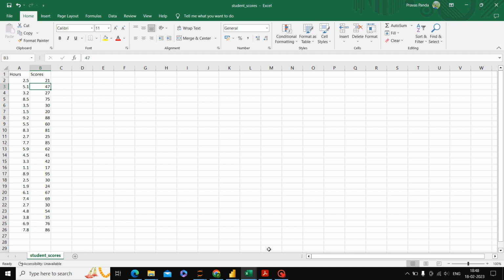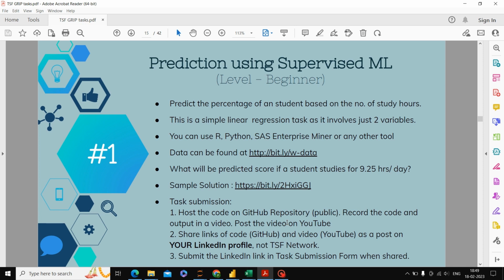Similarly, if a student studies 5.1 hours, then he scores 47. Just like that, all the hours and the scores are mentioned. So we have to predict if a student studies 9.25 hours per day, then what score he will get. Okay, so go to the Python file.